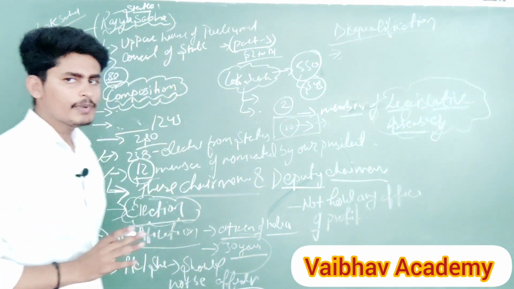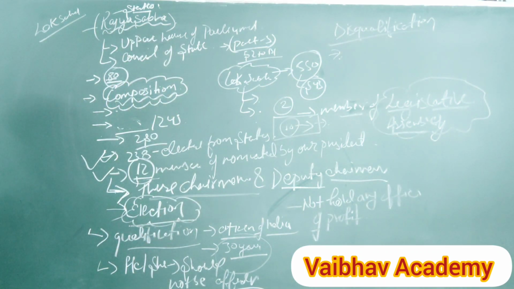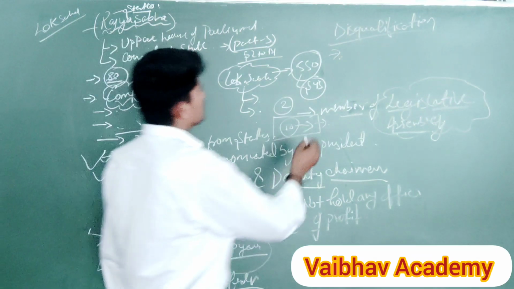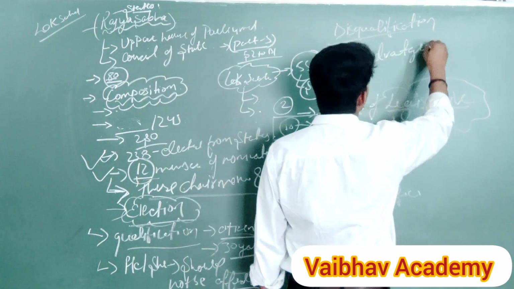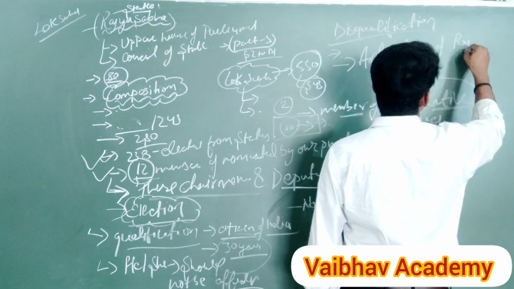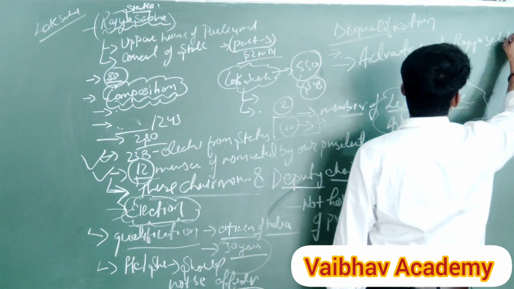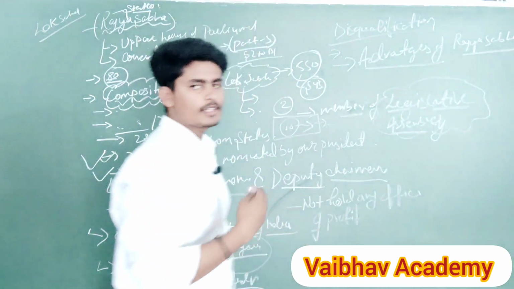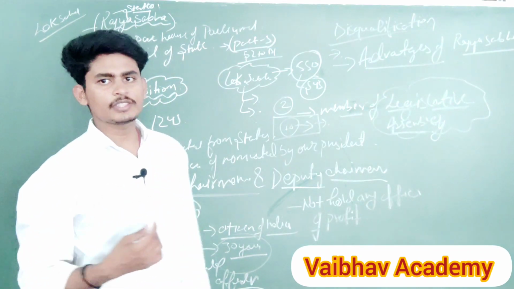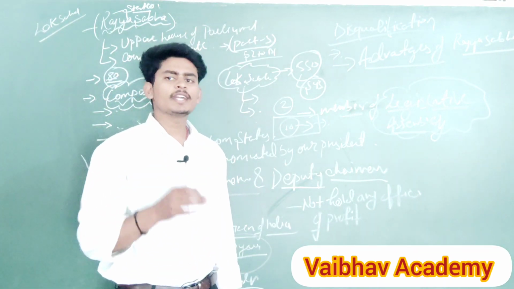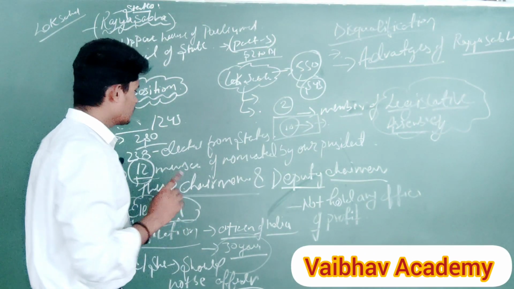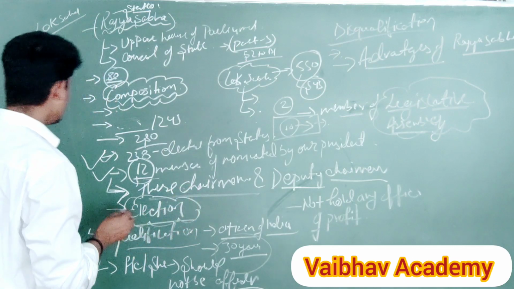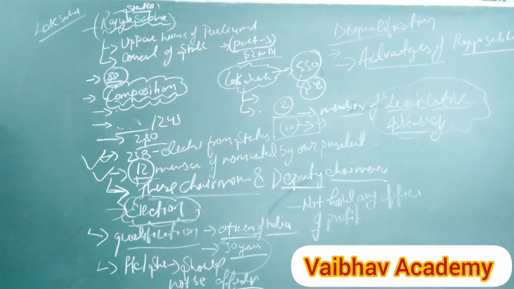Okay, understand? Very simple. Okay, please come to the next topic, advantages of Rajya Sabha. Okay, this is the last topic. So let's think, what are the advantages of Rajya Sabha? The first advantage is what? The Rajya Sabha is the permanent house of the parliament. This house is never dissolved. Okay, the first topic is missing here. You can just write it down.